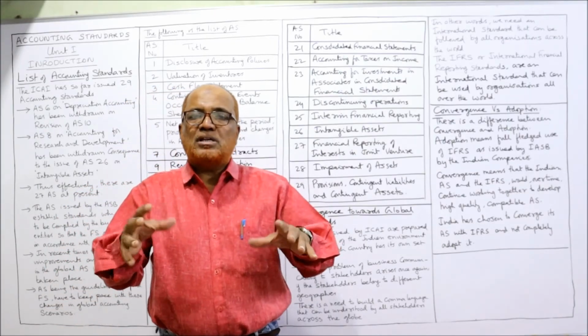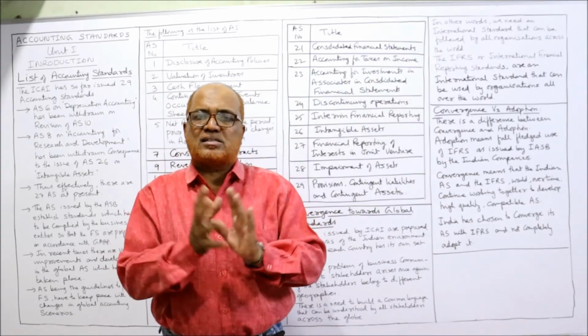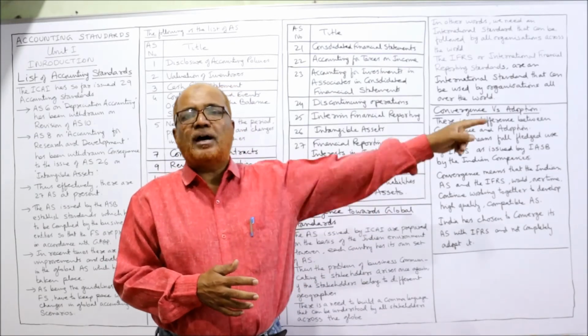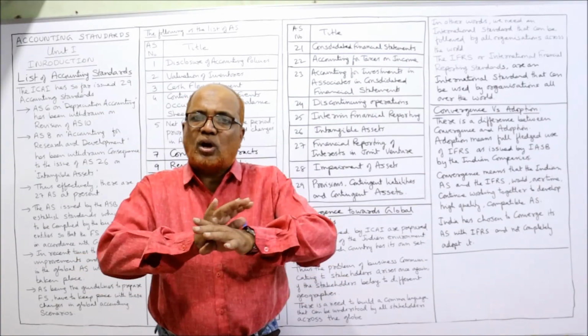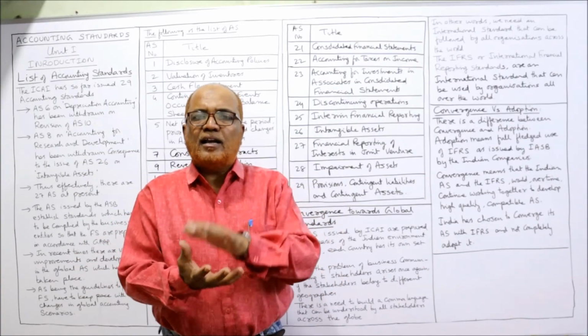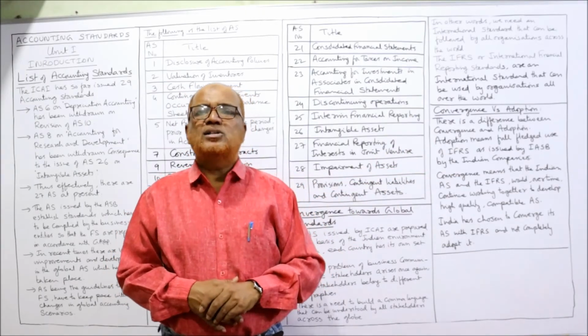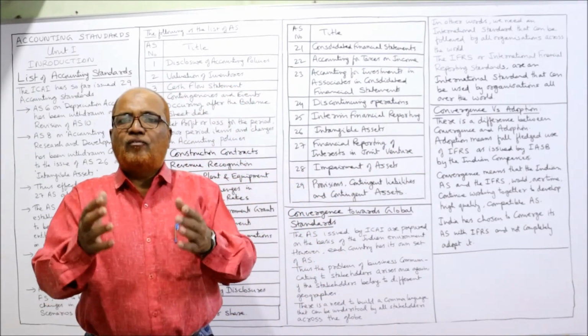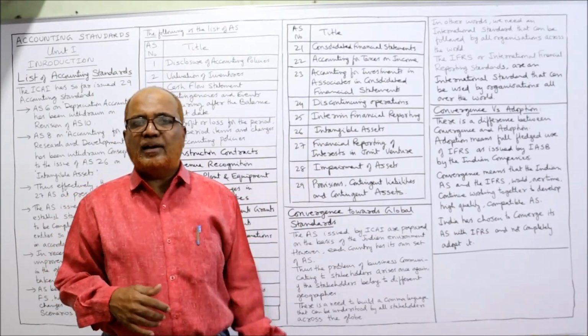So adoption means if the Indian companies fully adopt the IFRS, which is issued by IASB, then it is called adoption. Indian company is not following Indian standard. Indian company is completely dependent on IFRS. It is called adoption. Full-fledged taking over of the accounting standard of IFRS.